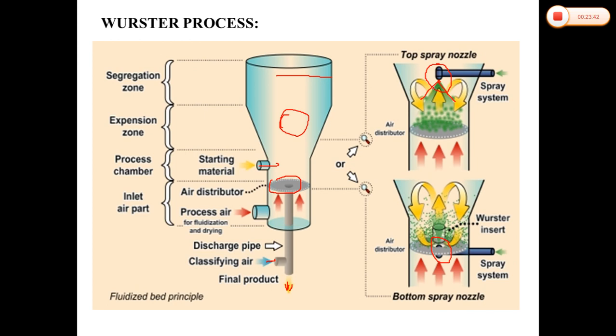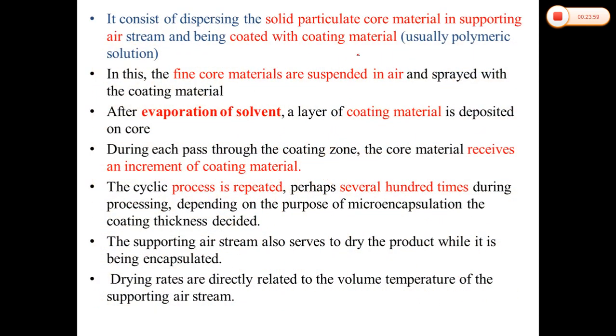Along with that, the volume of the air that is required to support and fluidize the core material, and the amount of coating material that is required. Along with that, the inlet and outlet operating temperatures.